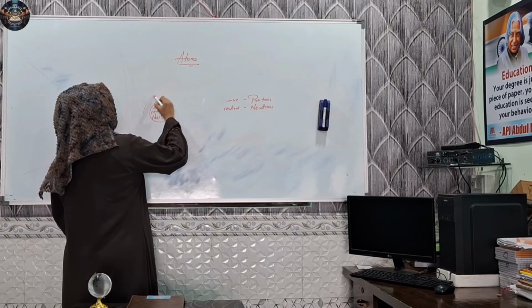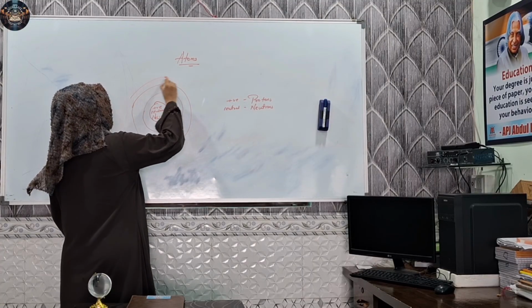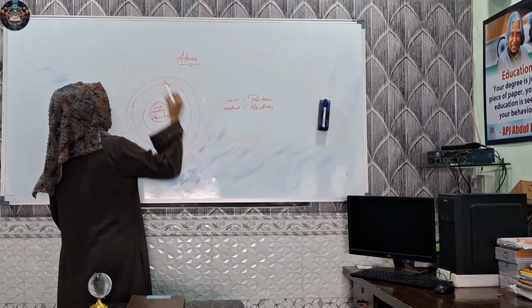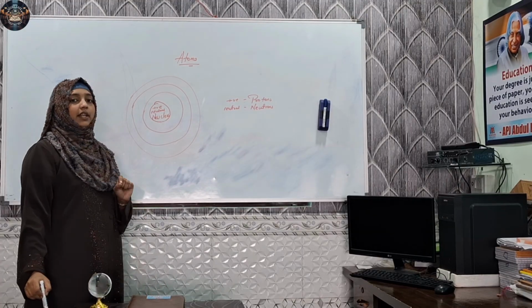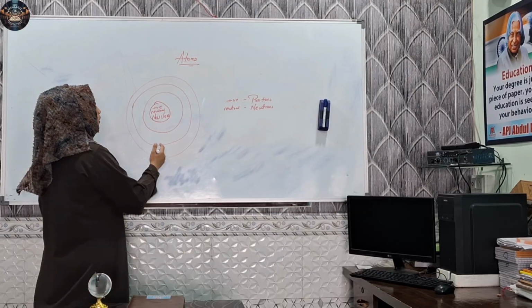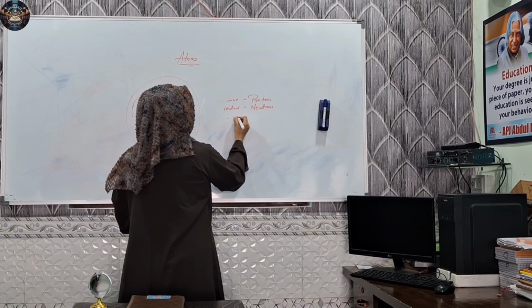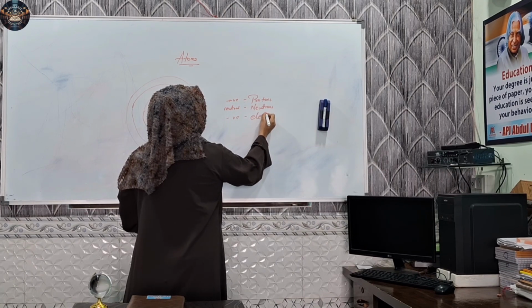Apart from that, there is a ring around it, in which the negative charges revolve. What is there around it? Negative charges revolve. And those negative charges are called electrons.